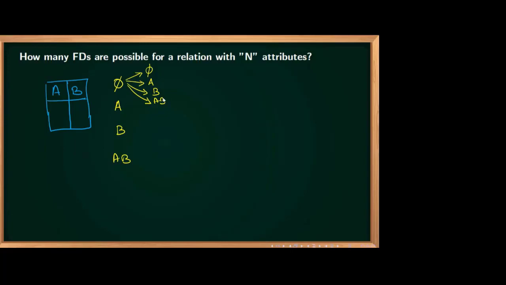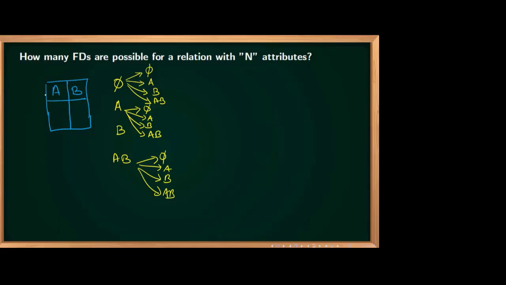Can you tell me now how many functional dependencies are possible with this one? Maximum number of functional dependencies. Exact number you can type. 16. Very good. So same way, A can determine phi, A can determine A, A can determine B, A can determine AB. Now you understood. AB can determine phi, AB can determine A, B, and AB. So that is the maximum you can make.